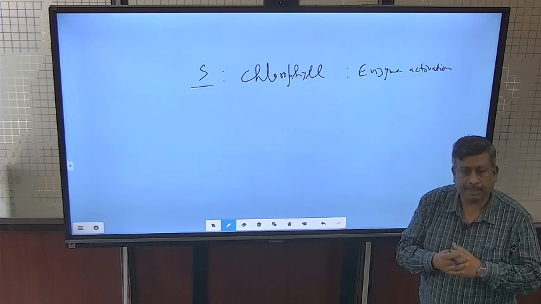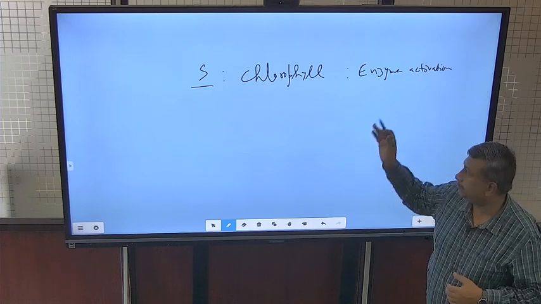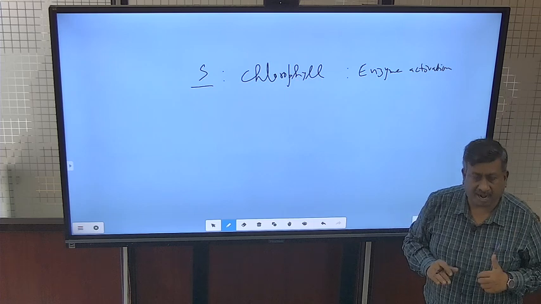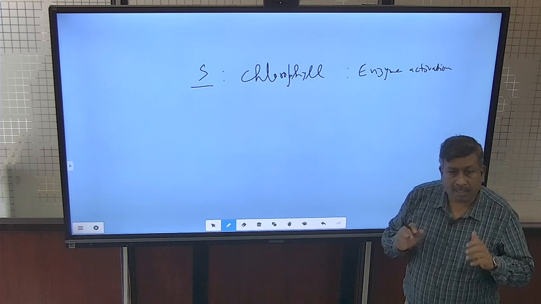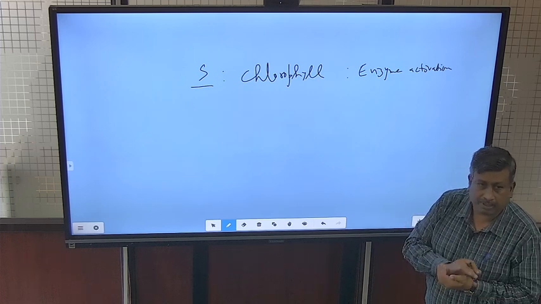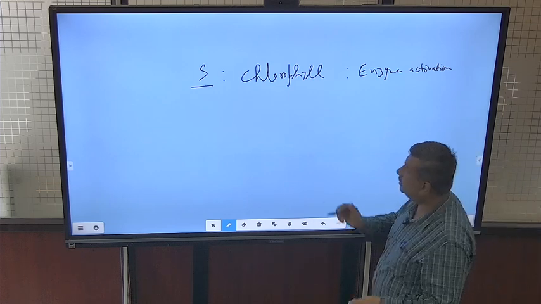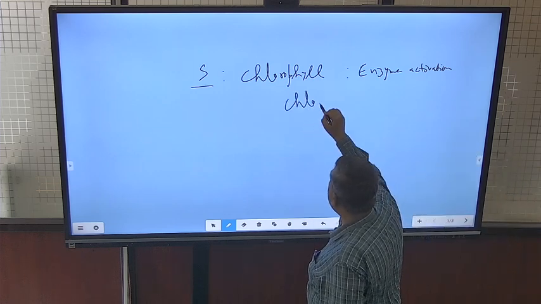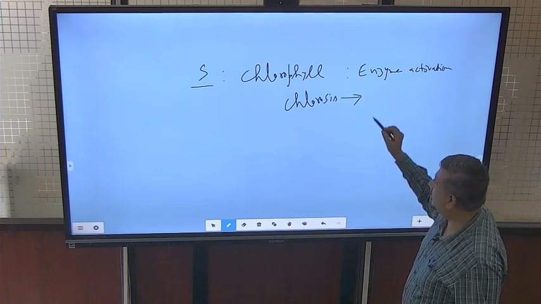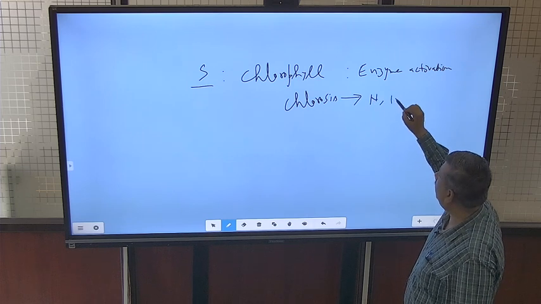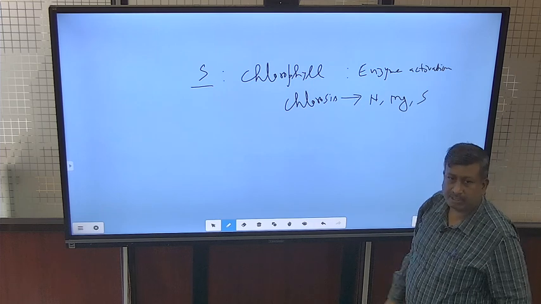Whenever there is a deficiency of sulfur, there is no proper protein formation, no proper enzyme activation, and chlorophyll formation is adversely affected. Though sulfur is not a direct constituent of chlorophyll, it affects chlorophyll formation. So whenever there is a sulfur deficiency, chlorosis occurs, which is loss of chlorophyll. So we have discussed that chlorosis is due to nitrogen because it is part of chlorophyll, and due to magnesium and sulfur because they influence chlorophyll formation.